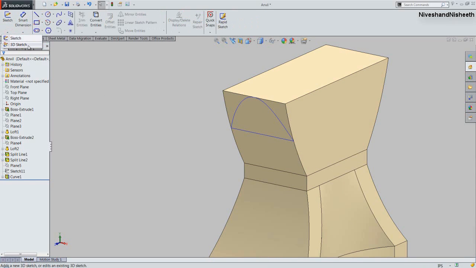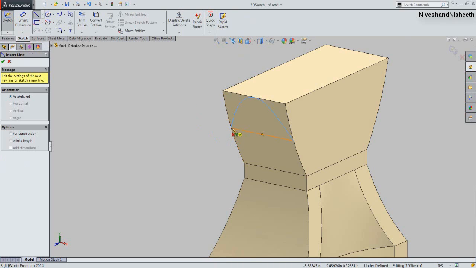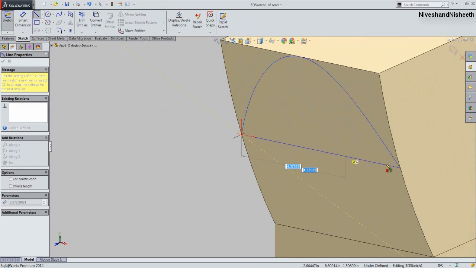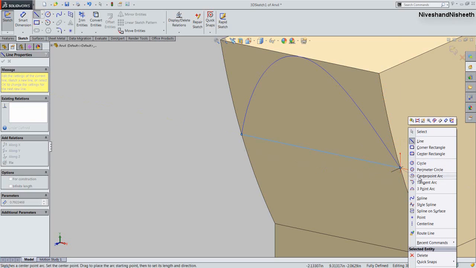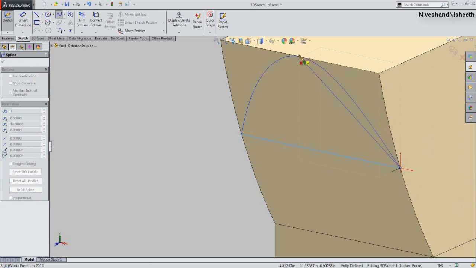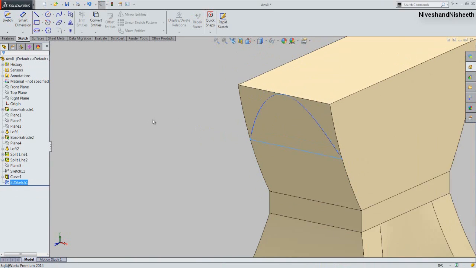We will activate the 3D sketch tool from here and draw a 3D line and spline on the projected curve. Okay, finish the sketch.